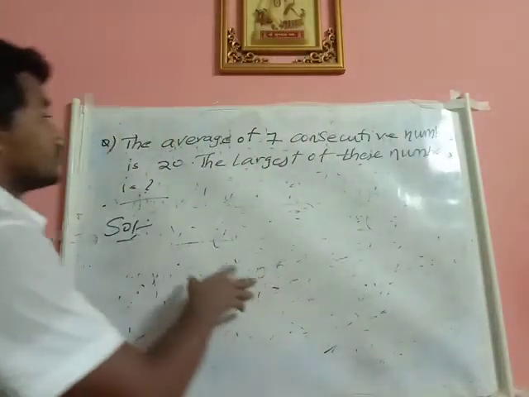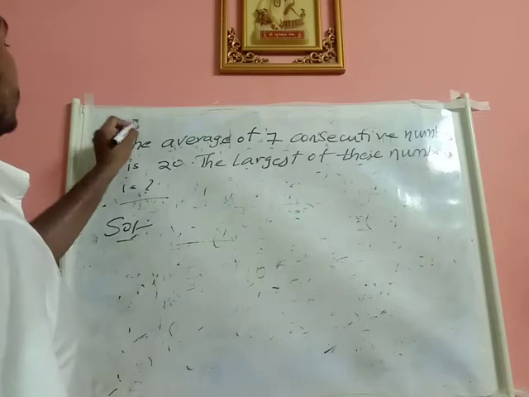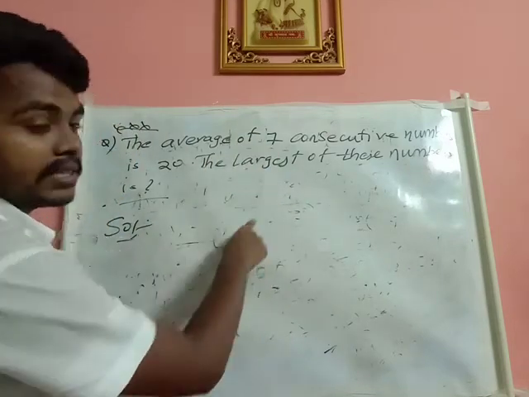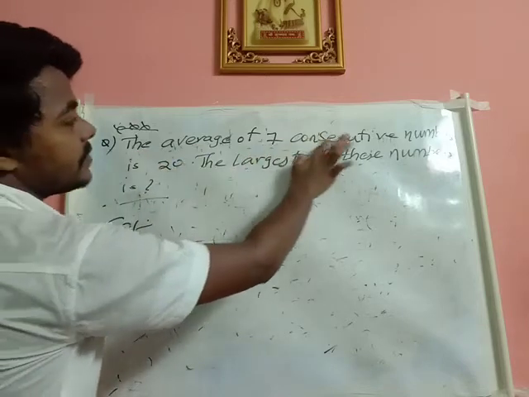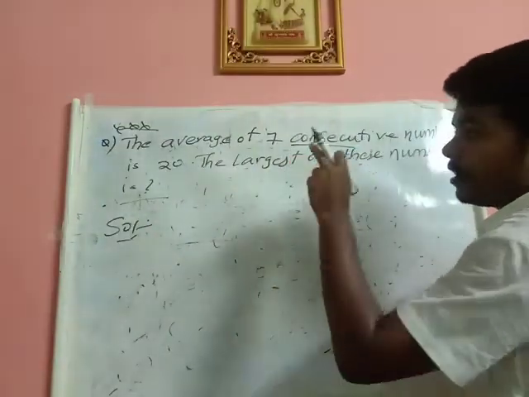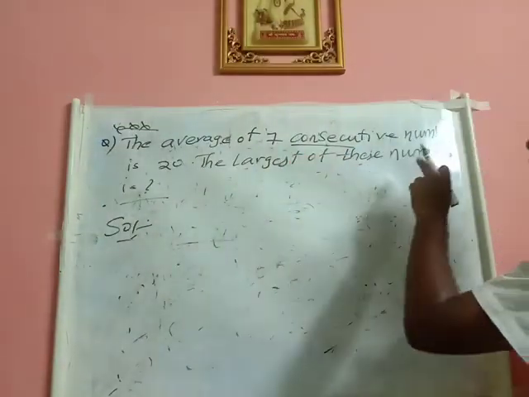Now we just look at this question. This question is very important because we'll be asking these type of questions in the examination. Now we'll see. The average of 7 consecutive numbers is 20. Consecutive means what? 1 by 1, or next term by next term.